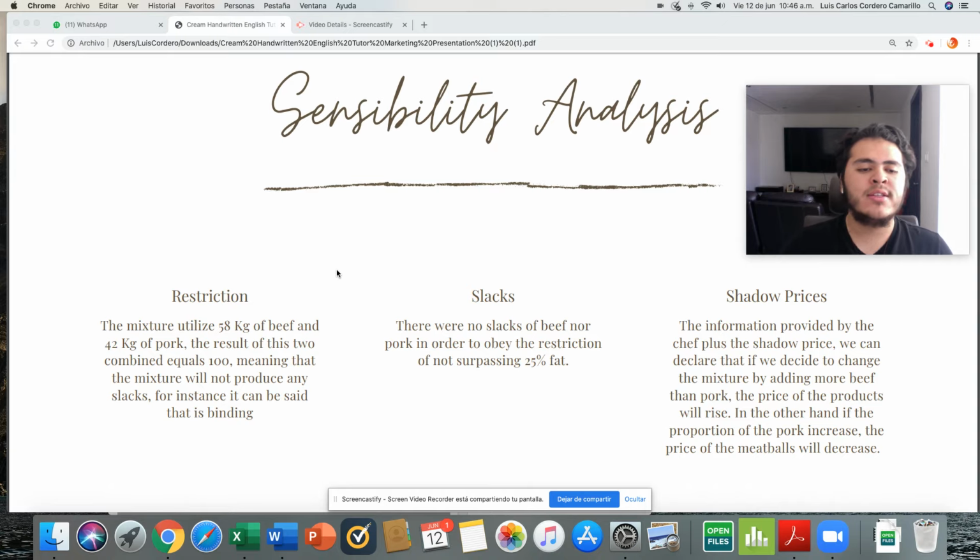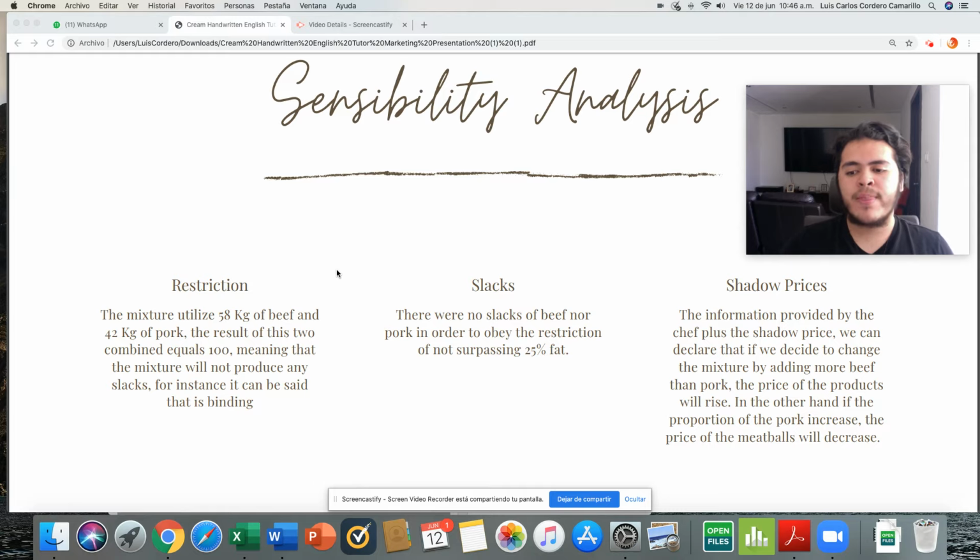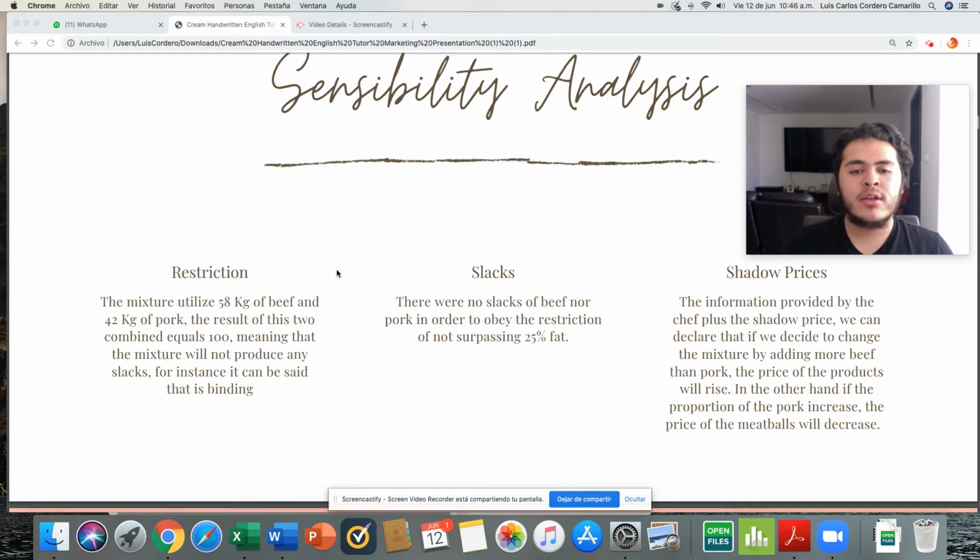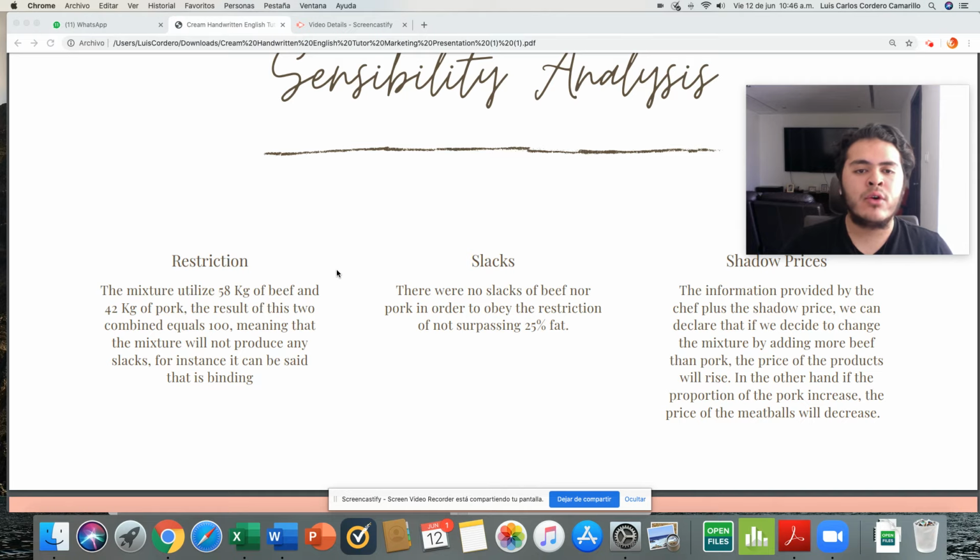Sensibility analysis. As I said before, the mixture we will use is 0.58 kilograms of beef and 0.42 kilograms of pork. This result will help us because this means that we will not have any slacks. If we add the shadow prices, the hotel will have to decide if they want to sell quality or they just want to sell more.